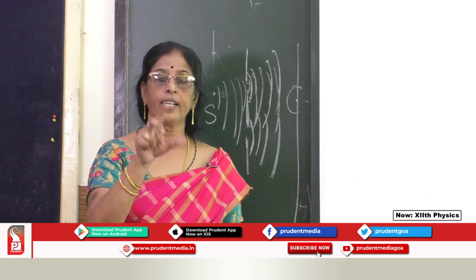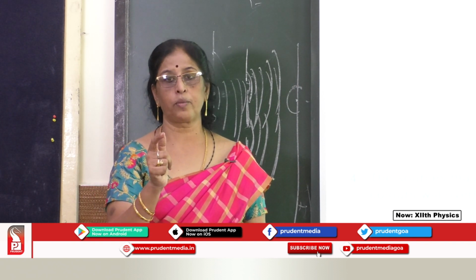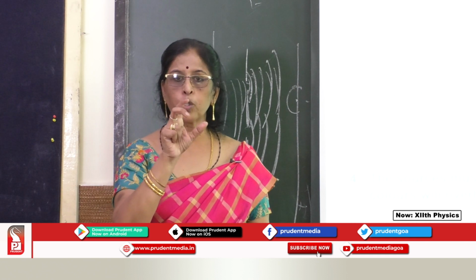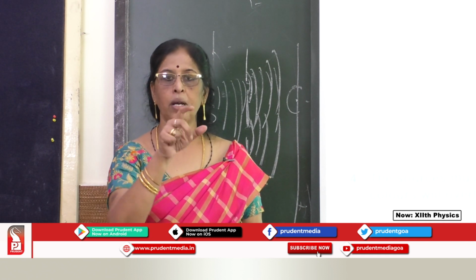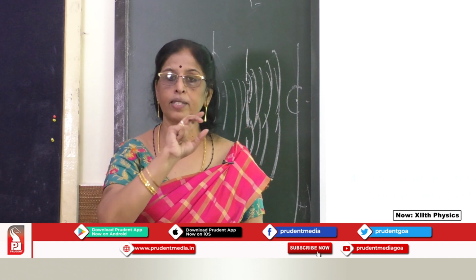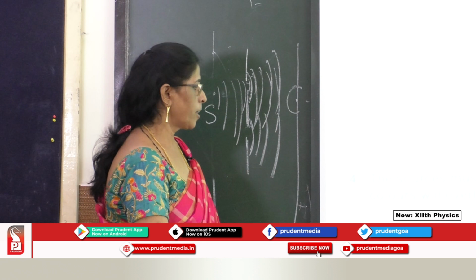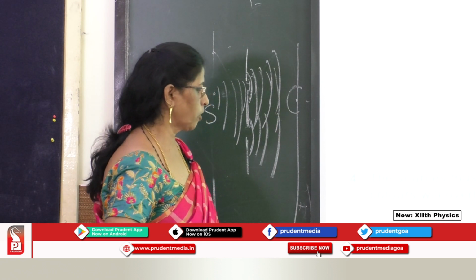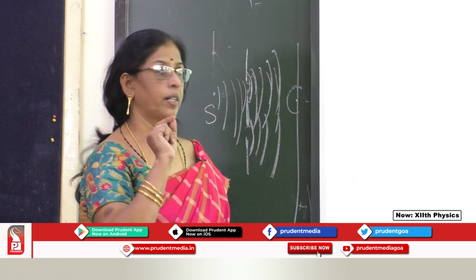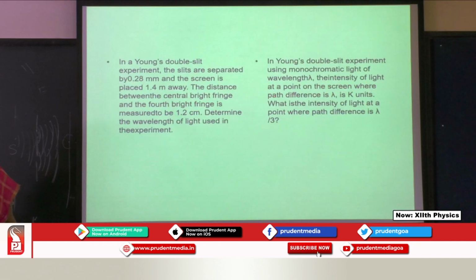When you have a white light, it is a composite of many colors which has got different wavelengths. That is not monochromatic, it is polychromatic. So when you say monochromatic means only one wavelength. So even we use only one source in the Young's experiment, only one bulb is used, but the slits are there. The slits are from the same parent source. So they will have the same frequency, amplitude, and they have the same constant phase. The two waves must have the same amplitude for better contrast between dark fringes and bright. This should be of the same amplitude. So we will get a good difference of a bright fringe and the dark fringe. Okay. So these are the conditions we have.